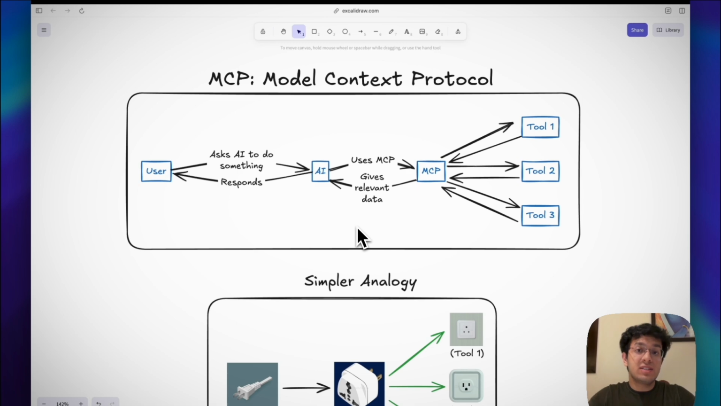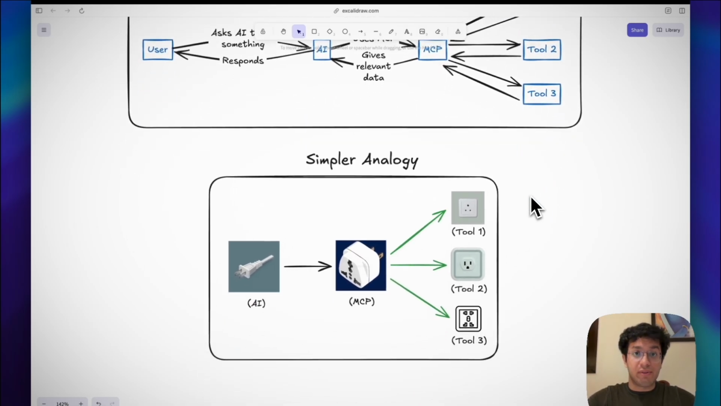So MCP is a new standard introduced by the company Anthropic that solves this mess by creating a universal way for AI models to talk to tools. So instead of every API being its own separate puzzle that the developer needs to figure out, MCP acts like a translator or a middleman, standardizing how AI interacts with these external tools. Alright, a simpler way to understand this would be to take a look at this analogy that I have here.